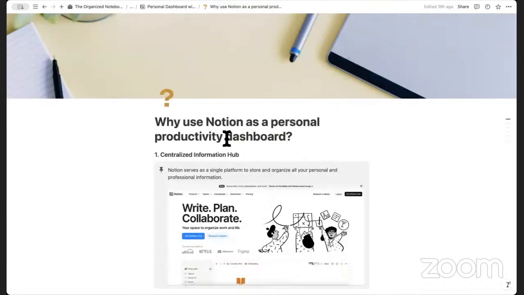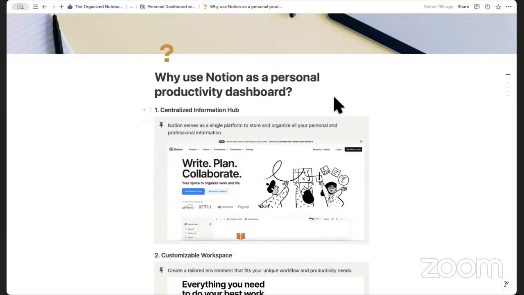So the first thing is why use Notion as a personal productivity dashboard? Notion is super popular for personal productivity just because of the variety of things you can do with it and basically mold to your own needs. So here we have a centralized information hub. Notion serves as a single platform to store and organize all of your personal and professional information.